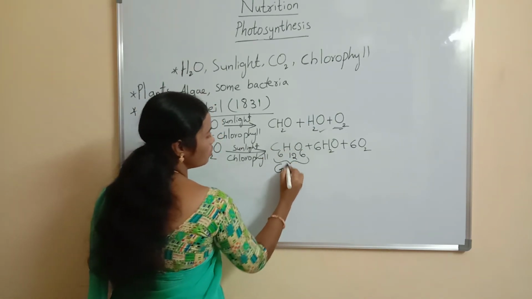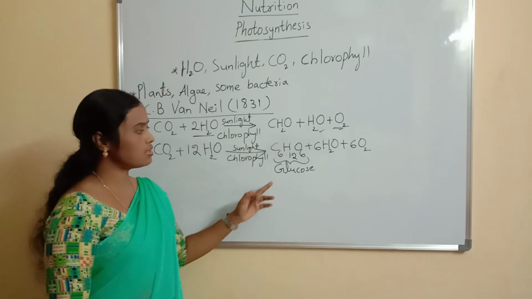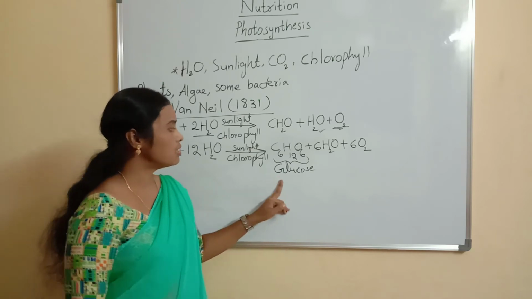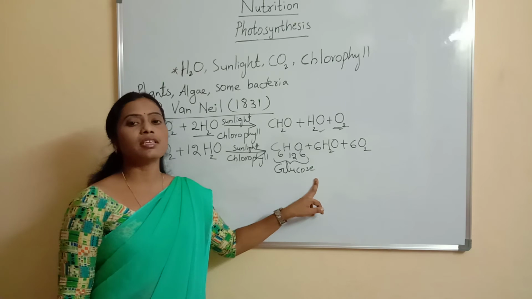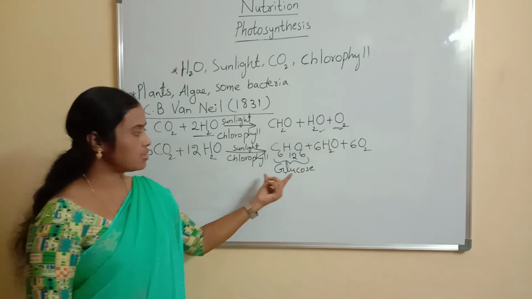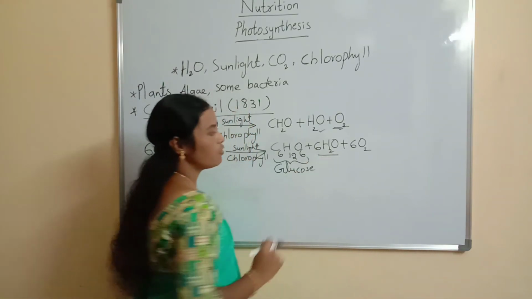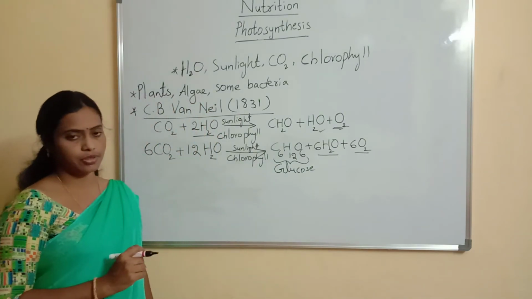This is the glucose. What is the formula of glucose, children? C6H12O6. The formula of glucose is C6H12O6. And this glucose is a simple carbohydrate. And in this process, 6 molecules of water and 6 molecules of oxygen are also produced.